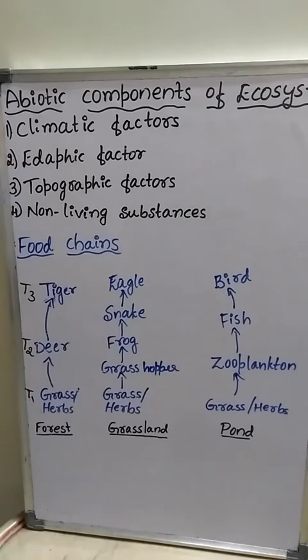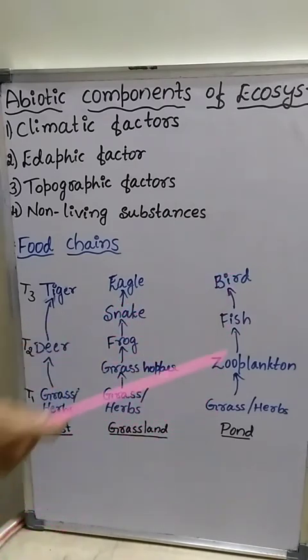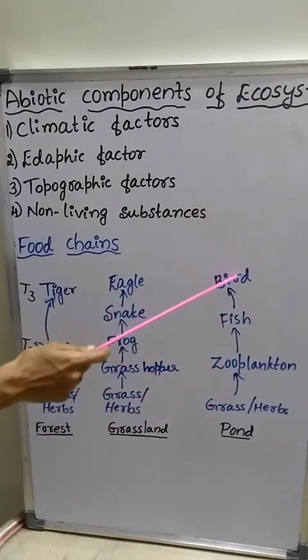In case of forest, food chain in the forest or terrestrial ecosystem, food chain consists of 3 to 4 trophic levels, whereas in aquatic ecosystem, food chain consists of 4 to 5 levels. Here you can see 4 levels.